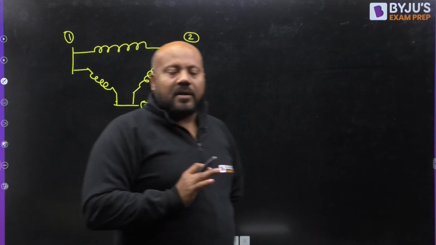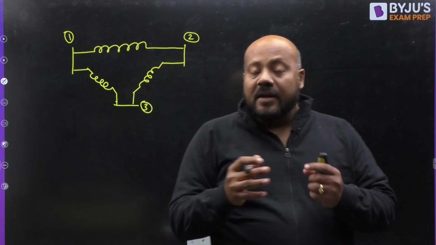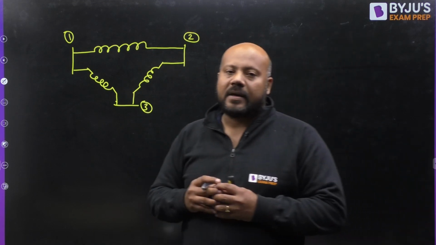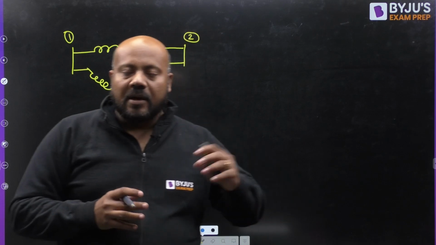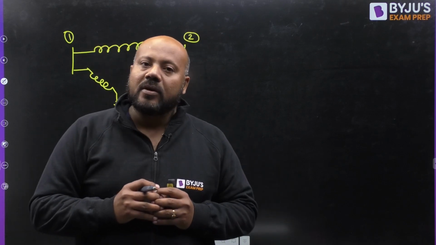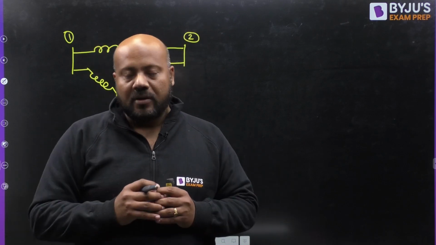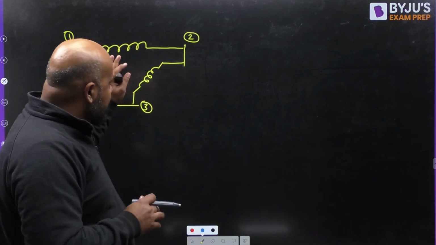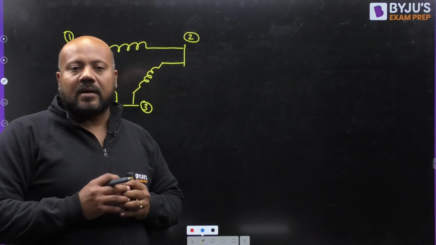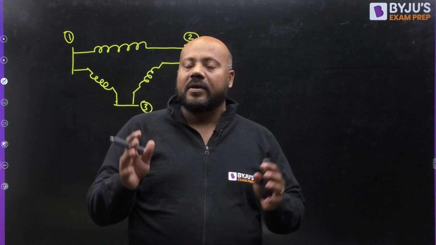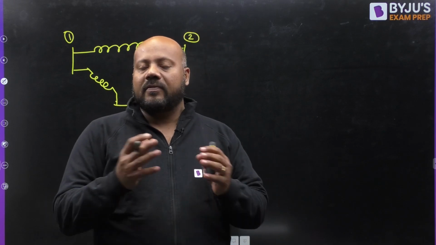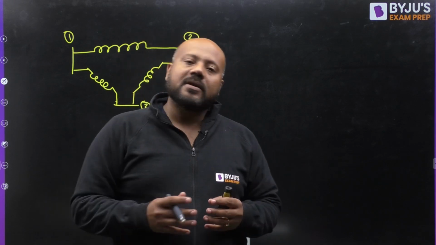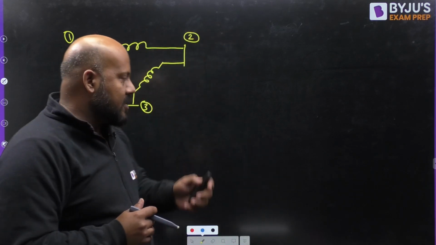Now in the question, the statements are trying to find whether line charging capacitance is present in different lines or not, and whether shunt elements are present or not. So before I start drawing the final general network, I want to give you some understanding about the difference between the line charging capacitance and the shunt capacitance.